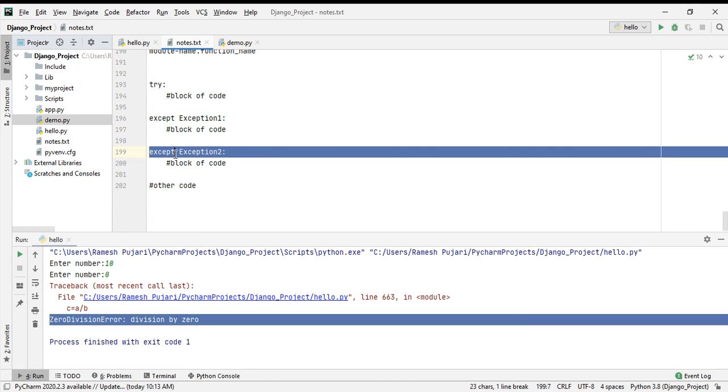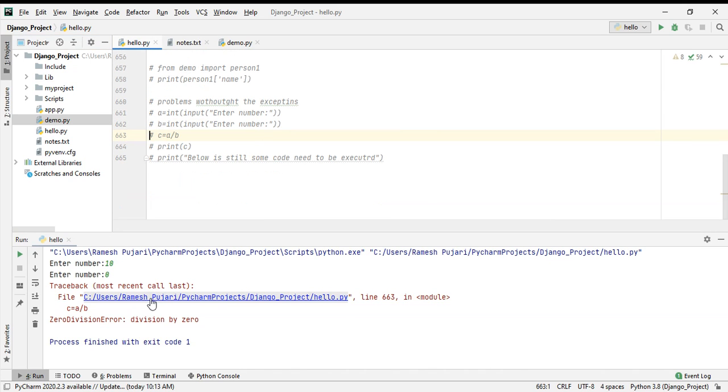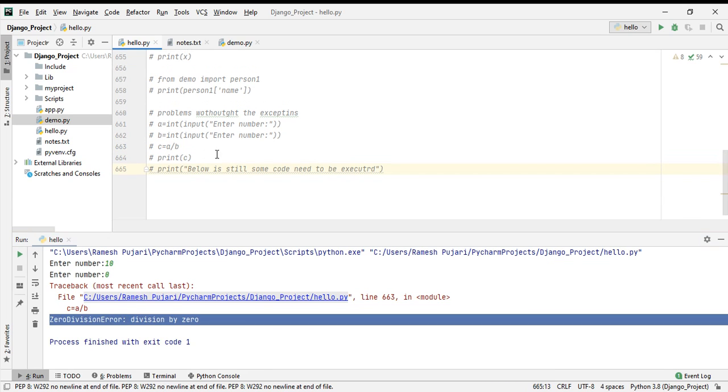You can take any number of exception blocks. Whatever you want, you can mention how many blocks of exceptions you want to capture. Now I will give one example of how to handle this kind of error. As you can see here, you got the division by 0, so you are not able to run the below lines of code. The rest of the code is not executing without using the exceptions.